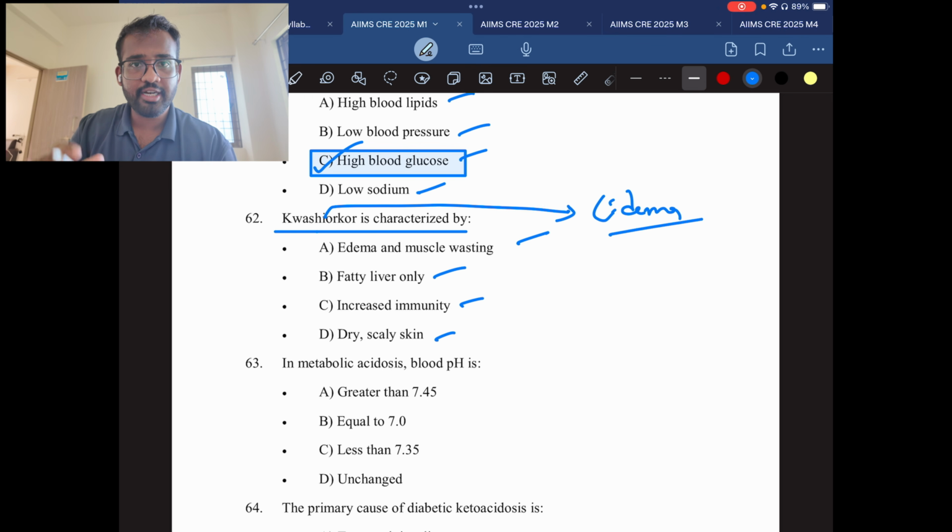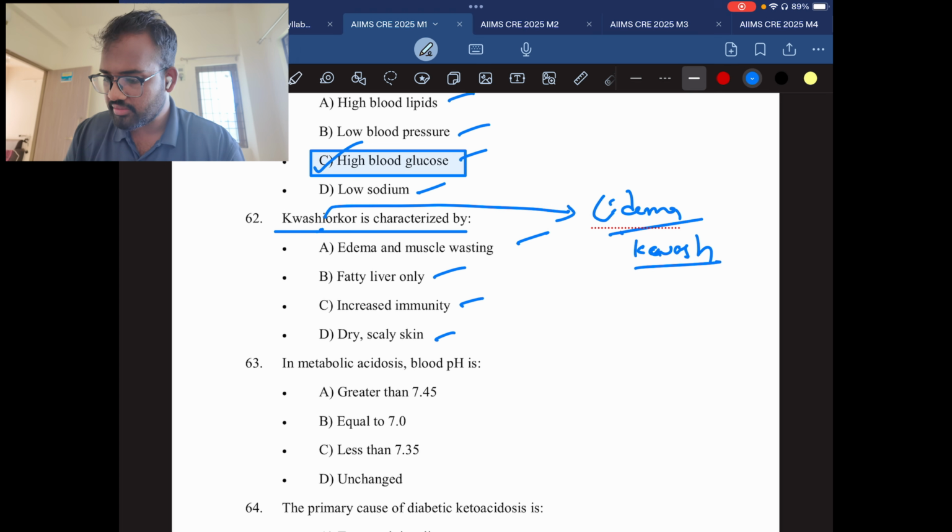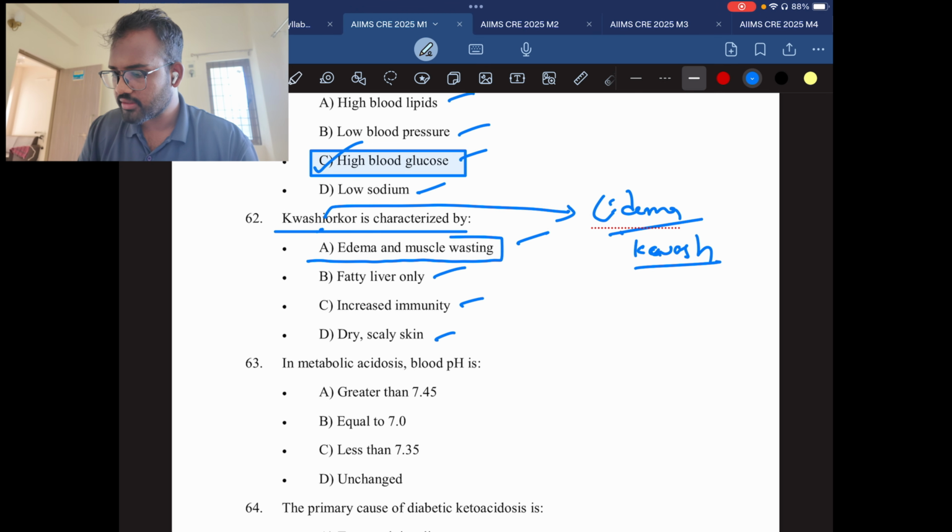If in a child there is edema, then he is suffering from Kwashiorkor. In marasmus, there will be no edema. There will be muscle wastage, and marasmus is majorly due to severe caloric deficiency. Here the answer will be A, edema and muscle wasting.